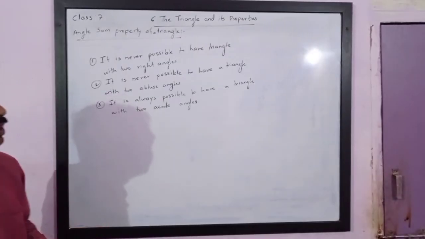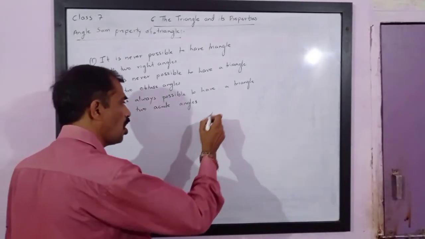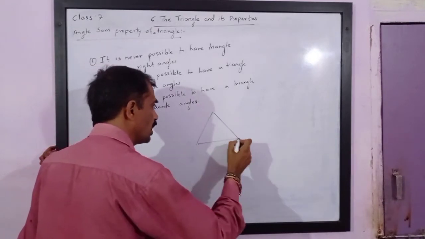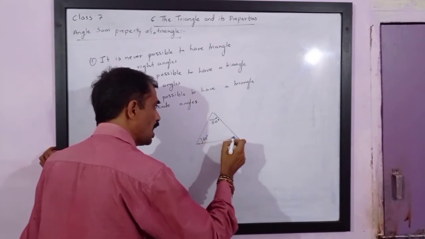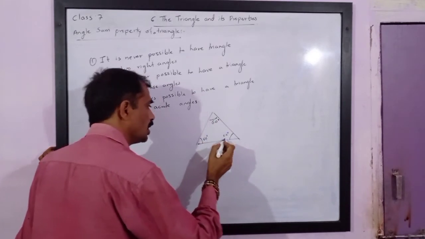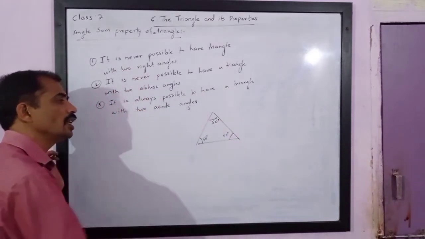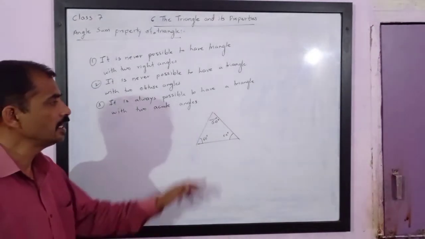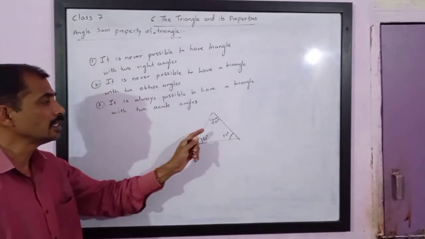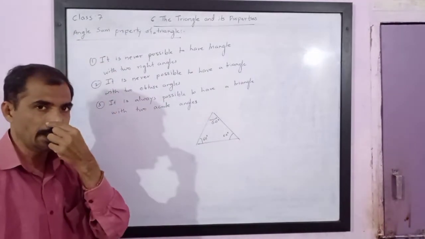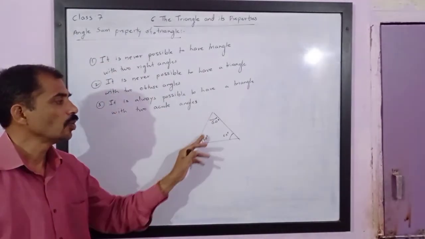Now see the next point. If all three angles of a triangle are 60 degrees, 60 plus 60 plus 60 is 180 degrees. We know that the angle sum property of a triangle says the sum of interior angles of a triangle is 180 degrees.